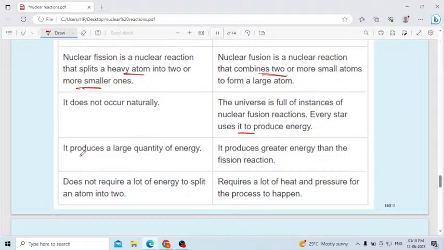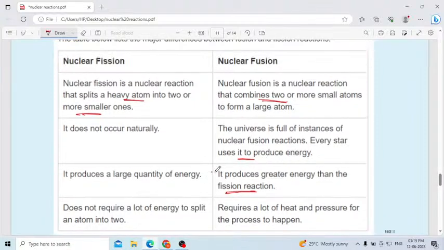Nuclear fission produces a large quantity of energy, but in the case of fusion, it produces greater energy than the fission reaction. This is very, very important. The energy we get from nuclear fusion is more than the energy produced by the nuclear fission reaction.